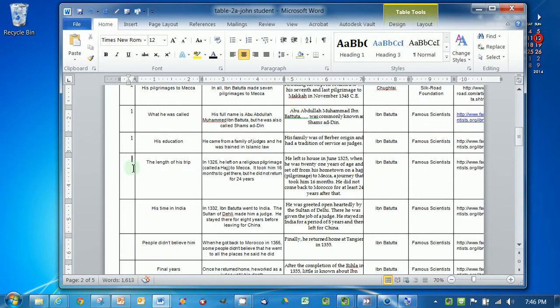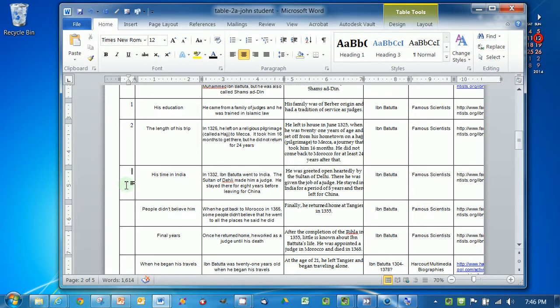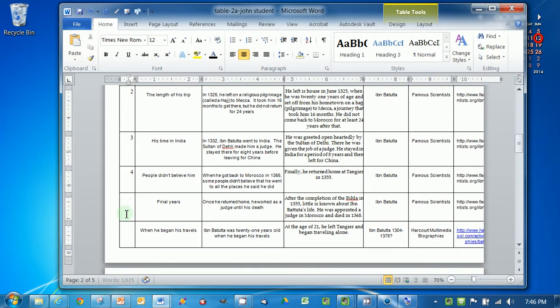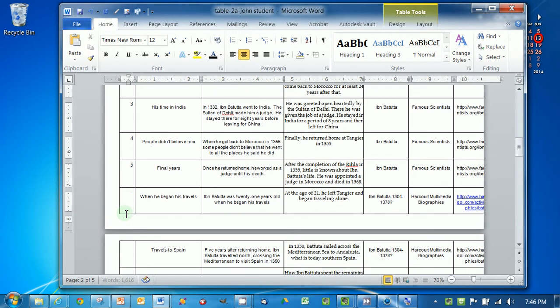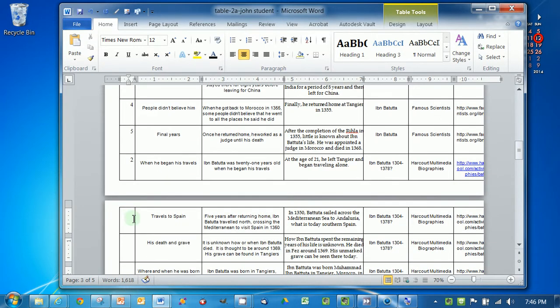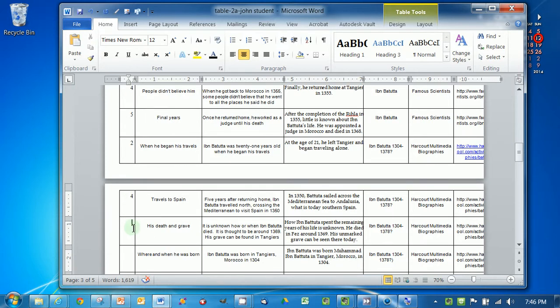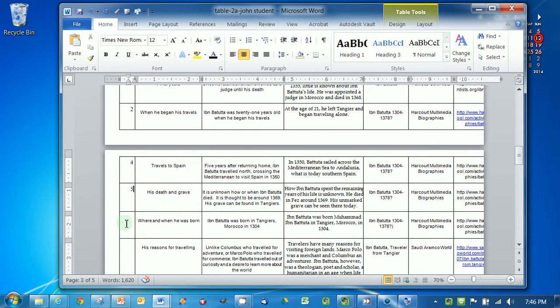1. His education. The length of his trip, let's see, it talks about when he left, so that would be sort of towards the beginning, so I'll say 2. His time in India would be 3. This was during his trip. People didn't believe him. That was after he got back, so I'll say 4. Final years, 5. When he began his travels, 2. I know he went to Spain later in his life, so 4. His death and grave, that's definitely a 5. It's the end of his life. Where he was born, definitely a 1.